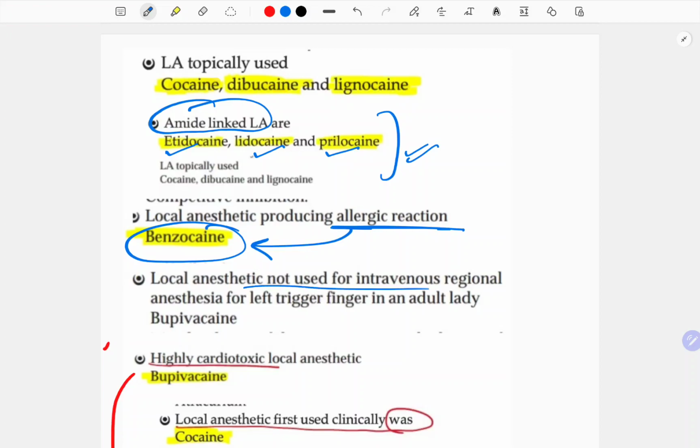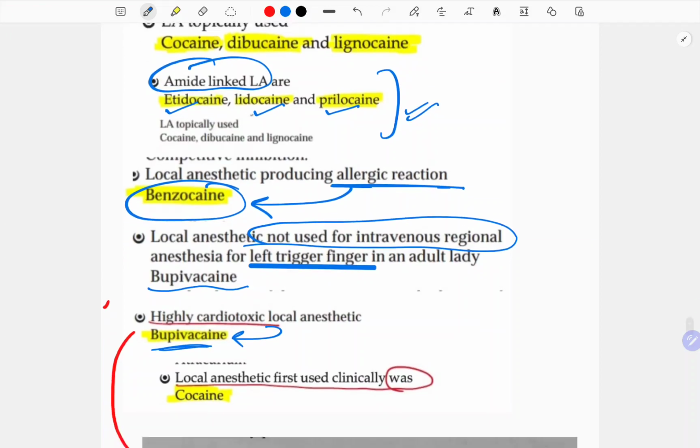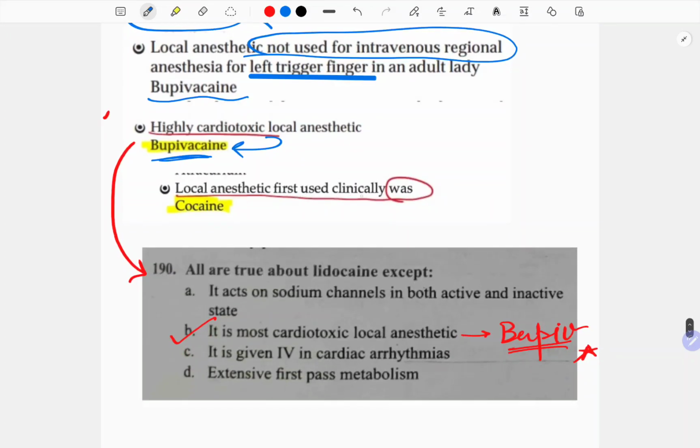The local anesthetic not used for intravenous regional anesthesia for left trigger finger in an adult lady is bupivacaine. It is highly cardiotoxic because it is highly lipid soluble. The local anesthetic first used clinically was cocaine. Now it has become more of a drug of abuse.